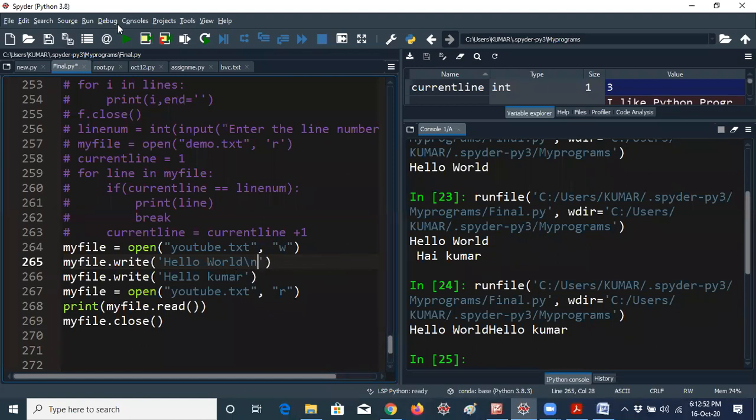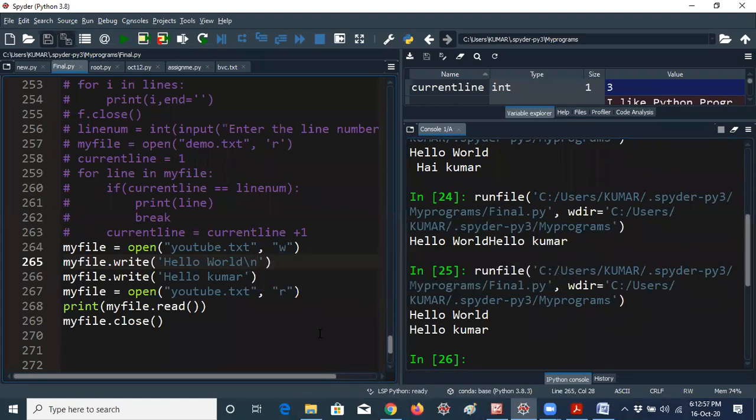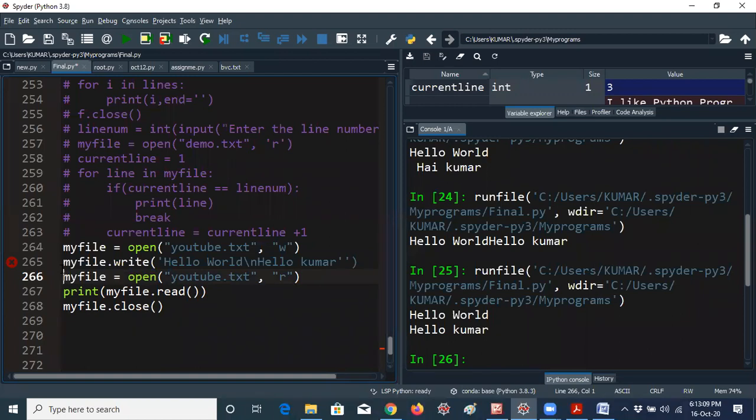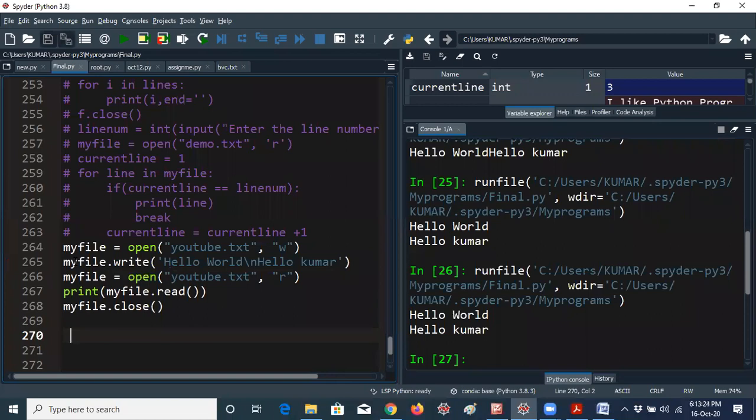Okay, if you're giving slash n now, it will give in 2 lines. No worry, it will give in 2 lines. Okay, but how many times do you have to write my file dot write, my file dot write? This is unnecessary actually. That's the reason if you want to print multiple lines, you just give that particular data to that file using slash n. That's a beautiful thing here. So now I'm getting the output with only a single write. That means a single statement only. Okay, hope you understand, guys.